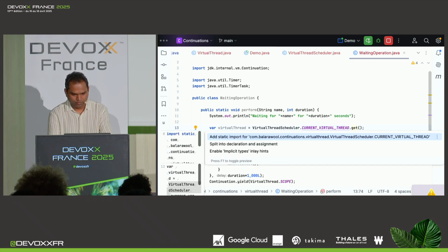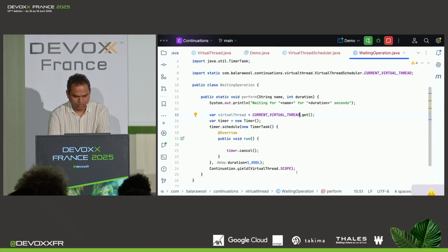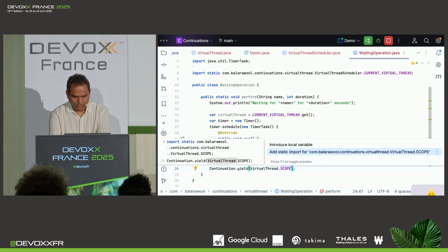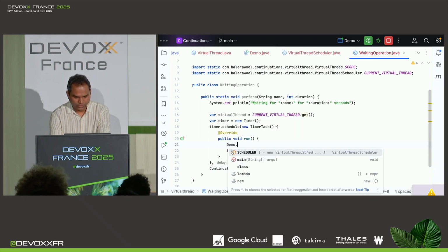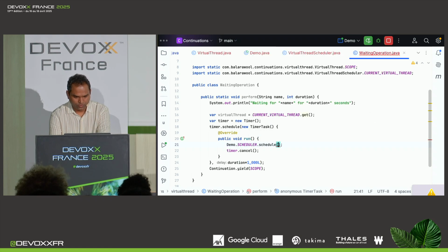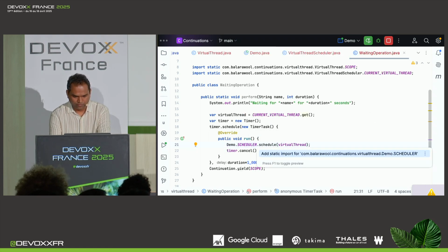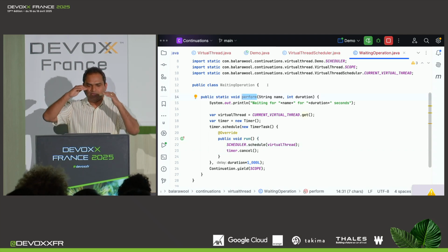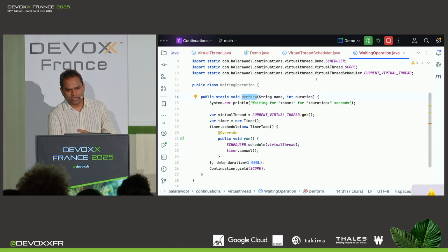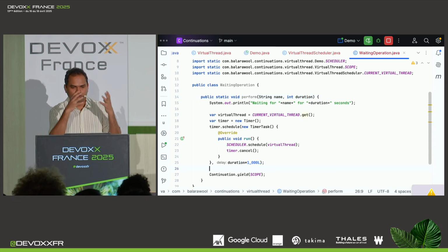Let me do a static import for it, and also a static import for this. Now I can resume this virtual thread by using our scheduler: scheduler.schedule, passing this virtual thread. Another static import for this. So this waiting operation pauses the execution, and then after the duration, it resumes the execution. This is our simulation of a blocking call.